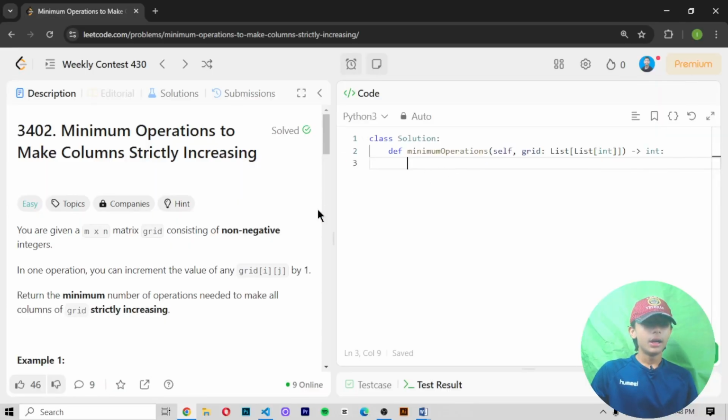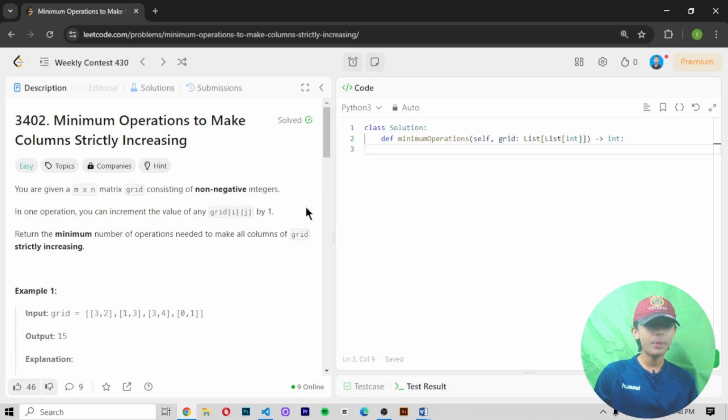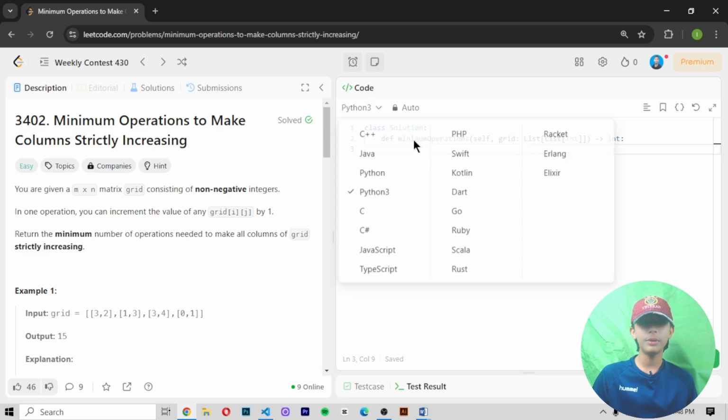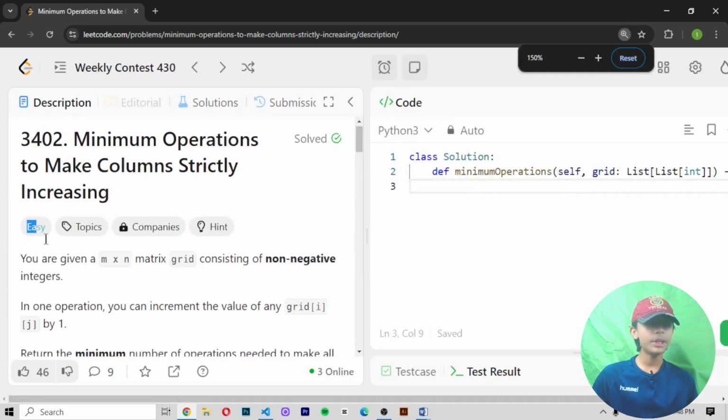So guys, this is our 3402 question, Minimum Operations to Make Columns Strictly Increasing. This is an easy one, so let's try to solve it, and we are solving in Python 3. You can solve it in any language, but I am solving in Python 3. So follow me, and first of all, let's solve the easy one.